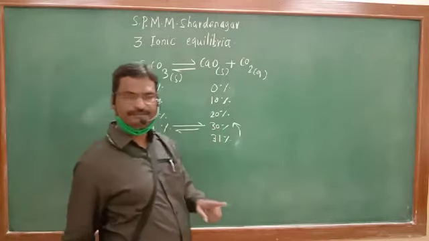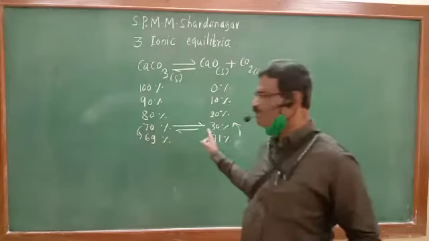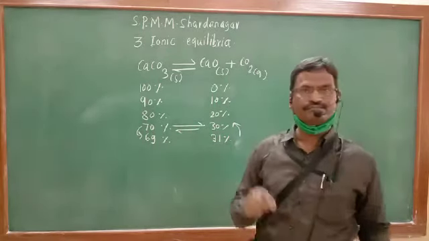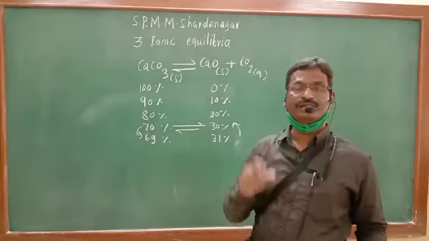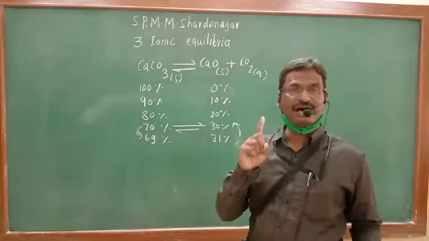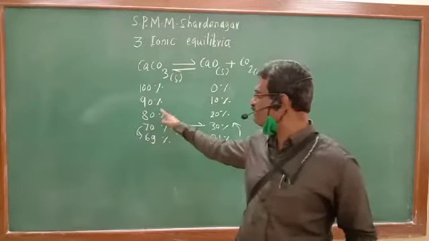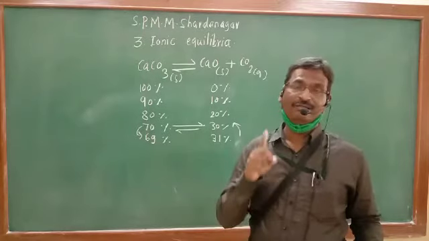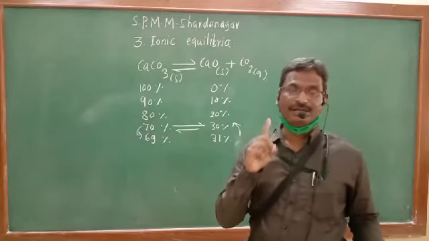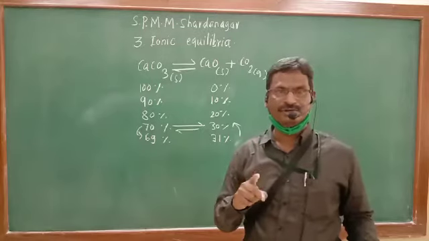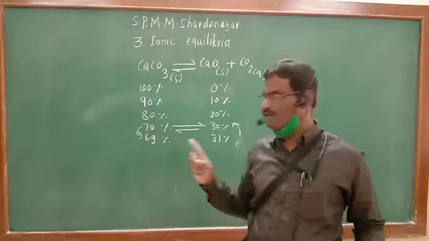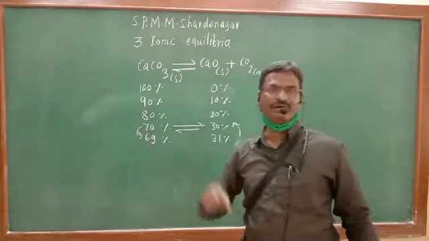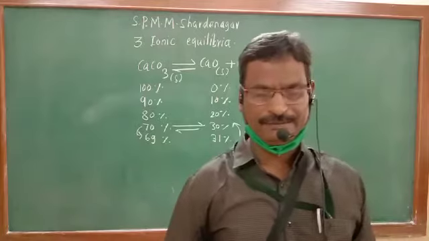And that state where reactant is converted to product, product is also converted to the reactant, but the concentrations are the same. Concentrations of reactant and product are constant. They are not changing, but the reaction is continuous. That is known as a state of dynamic equilibrium.